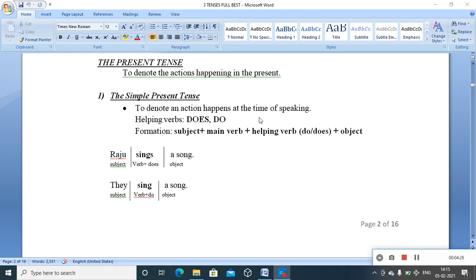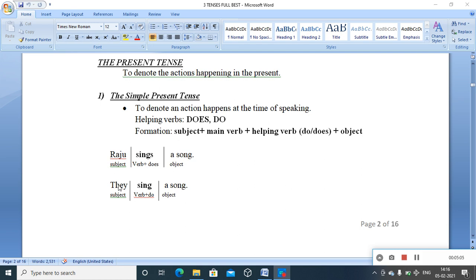So definitely it's a present time action, but you can see the subject is Raju. If you talk about that name, it's one person, a singular subject. And you can see, we know sing as the verb, the basic form of the verb is sing itself. So why this S? From where does that come? We have to look at the rule then. We know this tense has got two different helping verbs, and this is the rule: as per the rule, with every singular subject, the helping verb does is to be used.